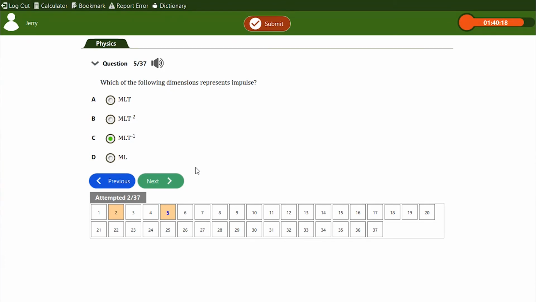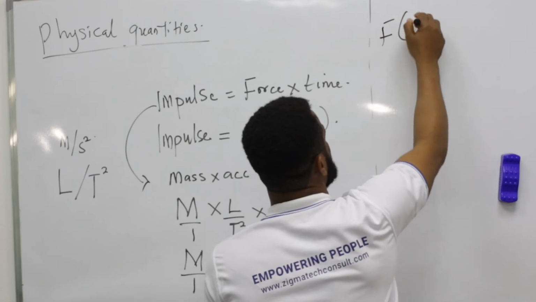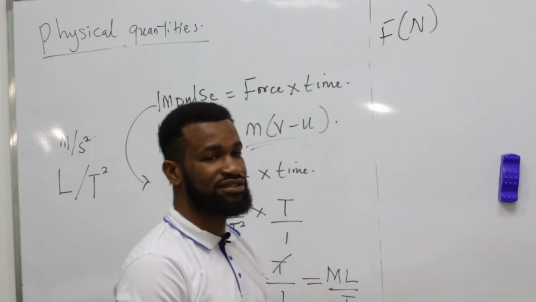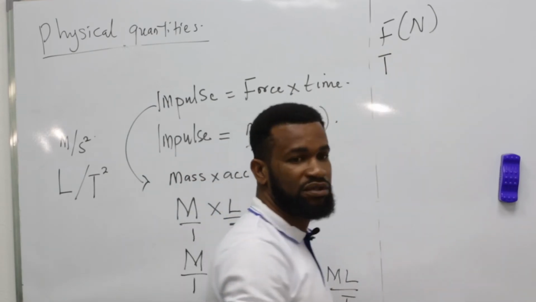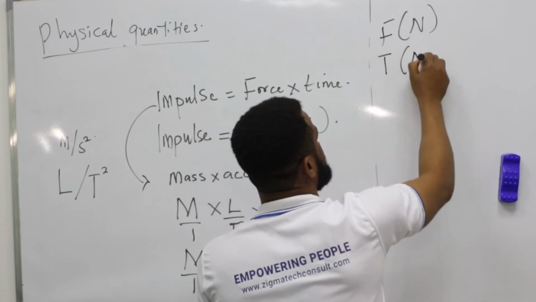All right, let's take another question. The next question, let's look at number 9, which is related to the question we are looking at. We have force, which is given as Newton as the unit. Then we have torque, which is given as Newton per meter.